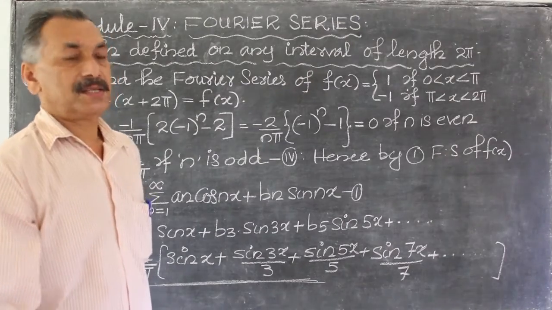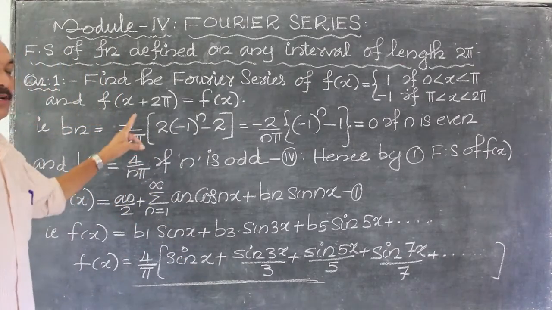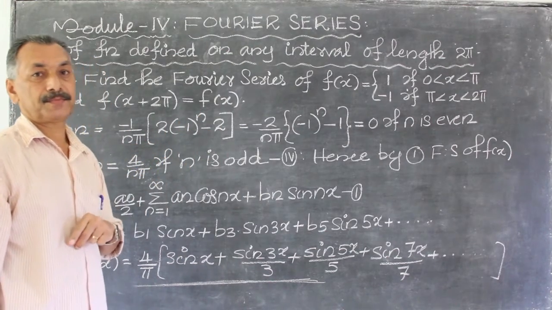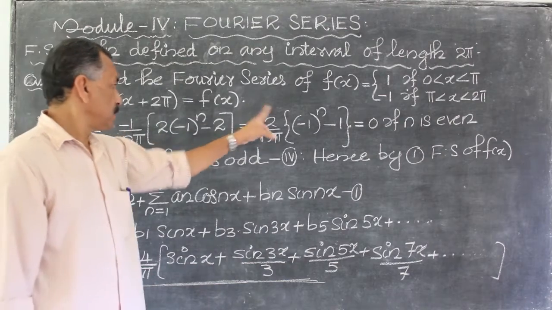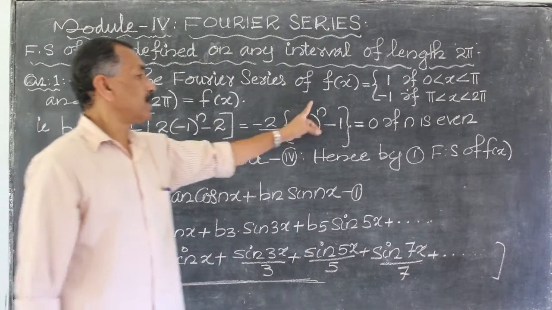What is bn? bn is equal to minus 1 divided by nπ into 2 into minus 1 raised to n minus 2. Taking 2 outside, that is minus 2 divided by nπ, minus 1 raised to n minus 1.